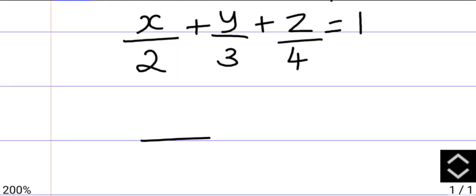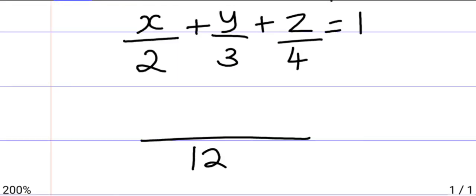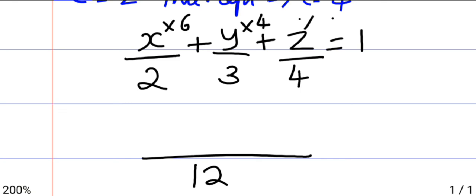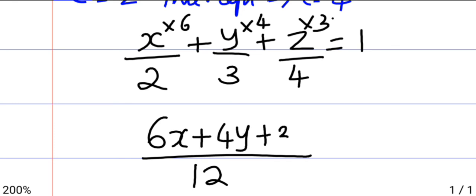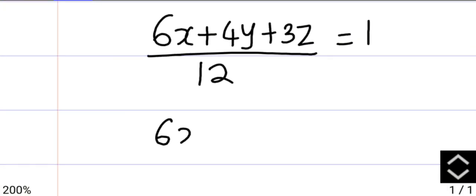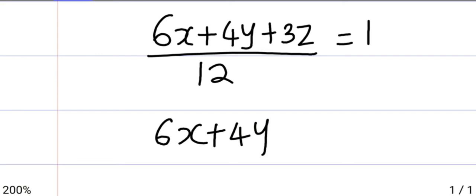Taking LCM we get 12, and 12 goes into 12 six times, 12 goes in 3 four times, 12 goes in 4 three times. So 6x plus 4 into y, 4y, plus 3 into z, 3z equals 1. Cross multiplying the terms we get 6x plus 4y plus 3z is 12.